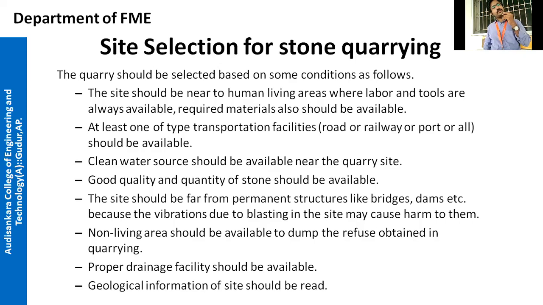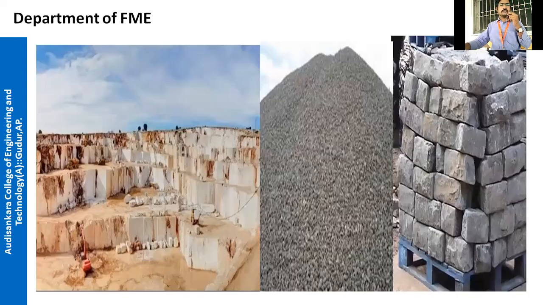Why should it be very near human living areas? Because there will be labor, working people, who will have tools to excavate the stones. So the site should be near human living areas, and required materials should be available. Here they are using a crane to separate the rock.